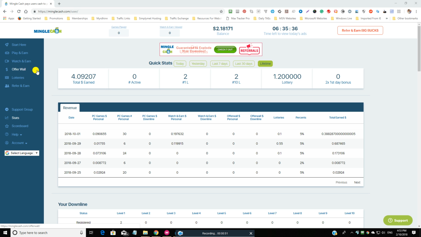The offer wall. Some other things inside there where you can earn from, but we'll explain them later. Lotteries. Wow, you know that you can win the lottery daily and hourly on Mingle Cash.